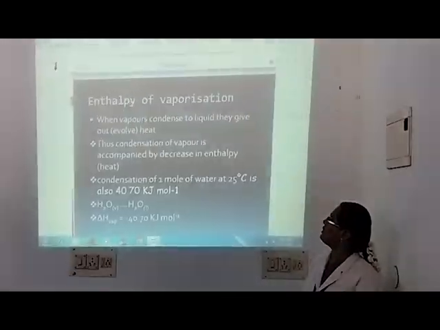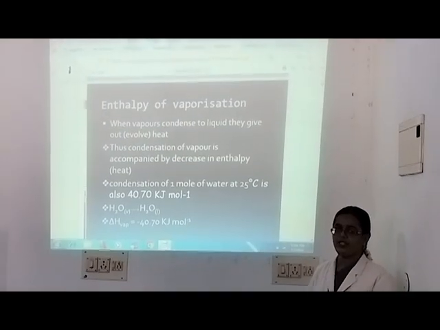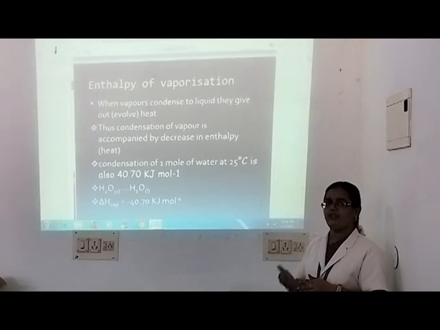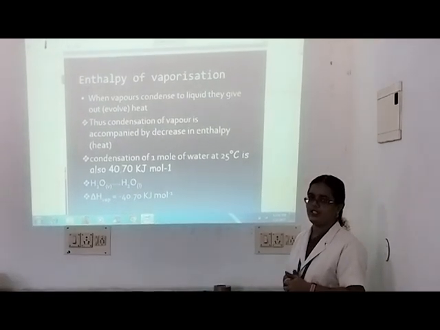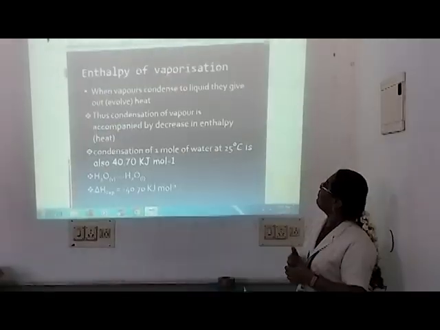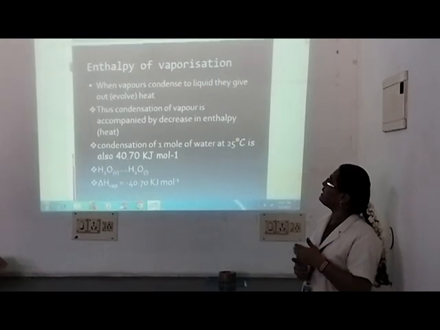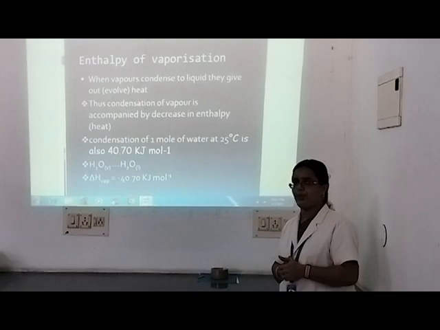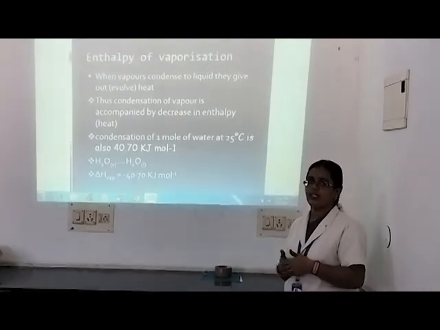In the reverse process, what is condensation? The vapor changing into liquid is condensation. It involves a decrease in enthalpy of the system because during the condensation process it gives out heat to the surroundings.